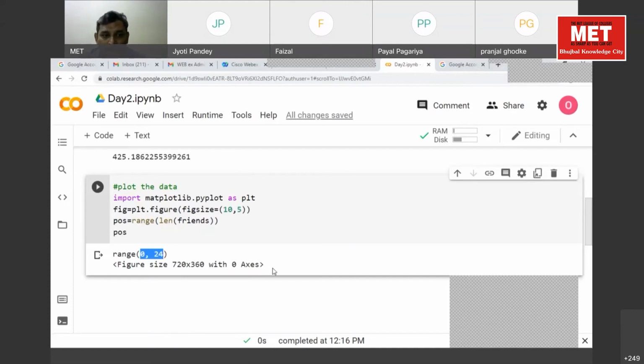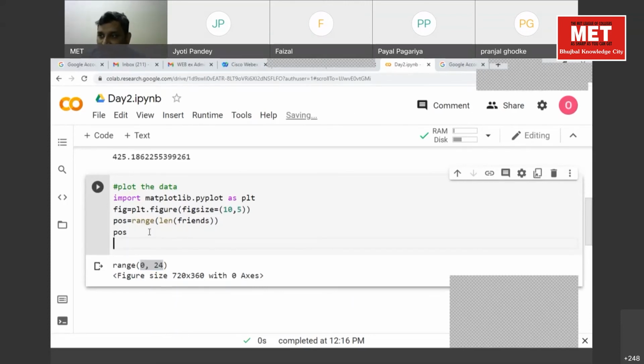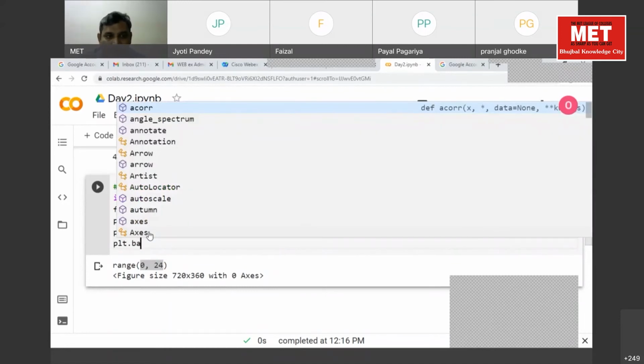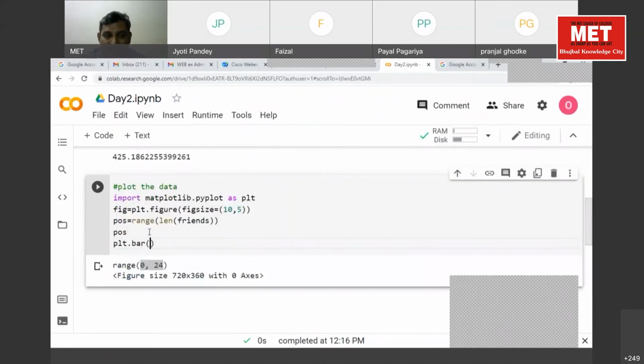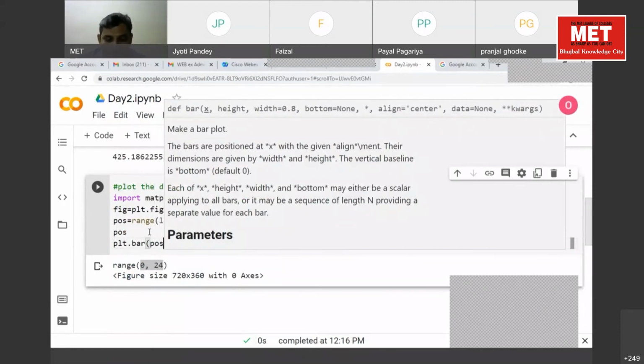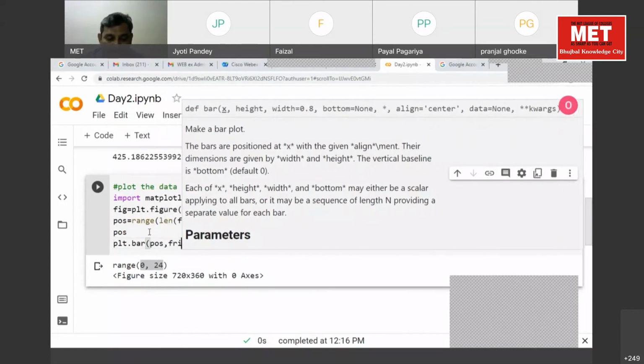We will plot a bar plot. For that we have to use plt dot bar. The first parameter you have to specify is X, and the second is what we want on Y, the data we want to plot against. So the first parameter would be position, the second parameter would be friends.